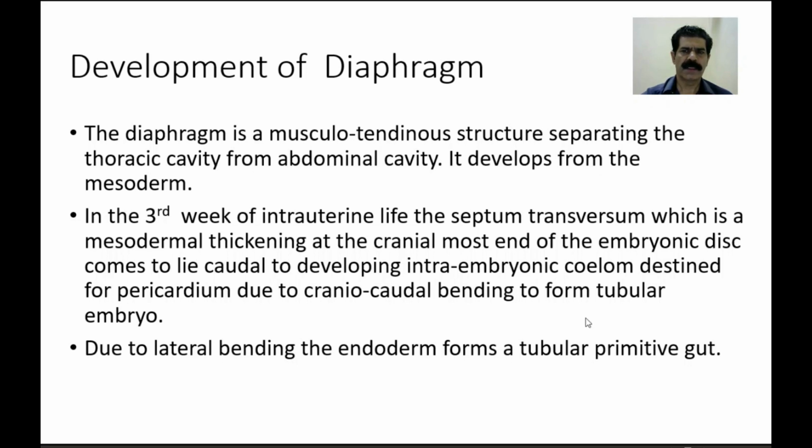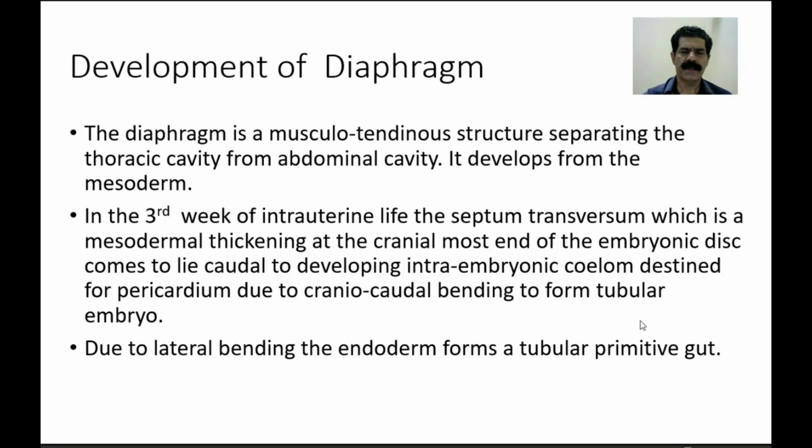As we all know, in the third week of the intrauterine life, the septum transversum, which is the cranial most part in the embryonic disc, and because of the folding of the embryonic disc in the third week, a flat embryo now takes the shape of the tubular form because of the craniocaudal as well as the lateral bending of the embryonic disc.